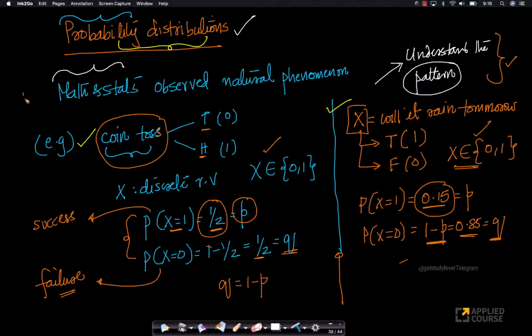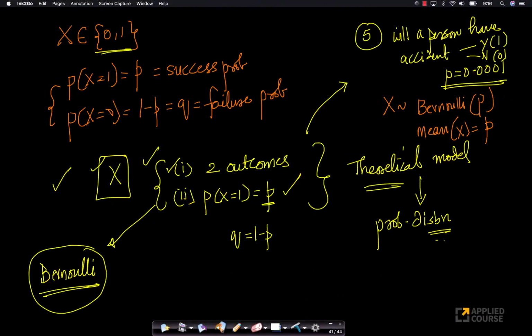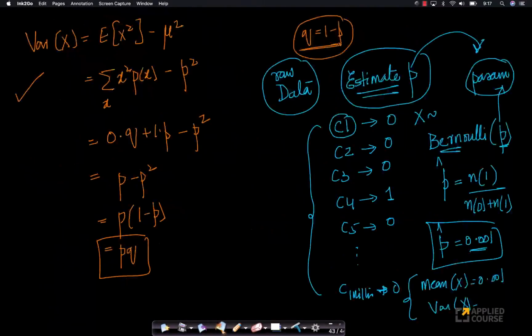You have to understand why statisticians came up with these concepts of probability distributions and why they are useful in the real world. I've seen a lot of students who can prove things for me without understanding why we need distributions in the first place, right? So the next distribution is called the binomial distribution. So without going again into why we need a distribution, I'll go into examples of binomial distributions.